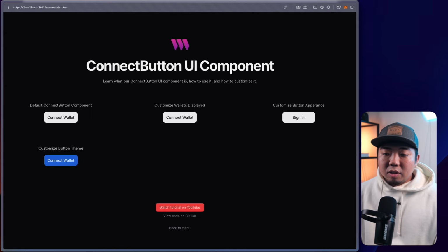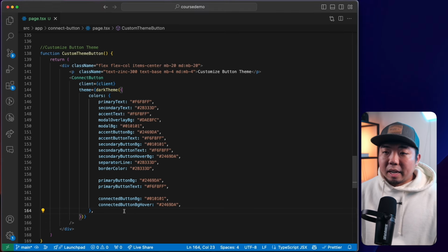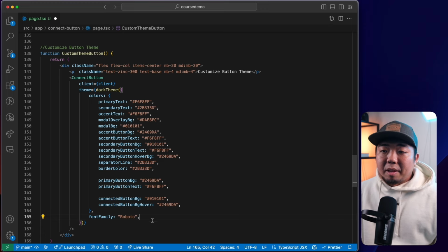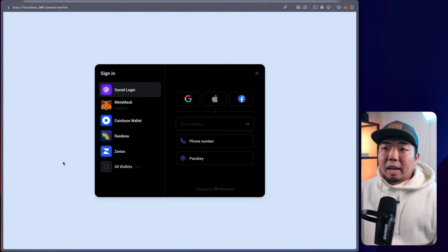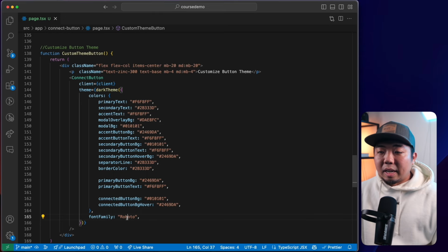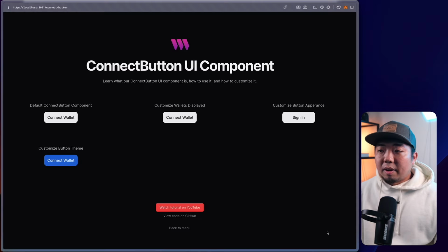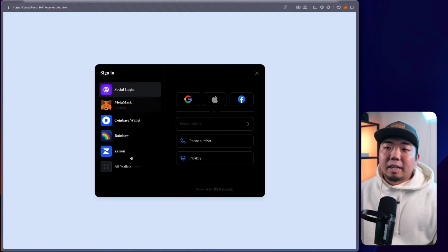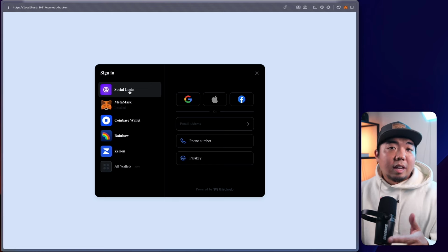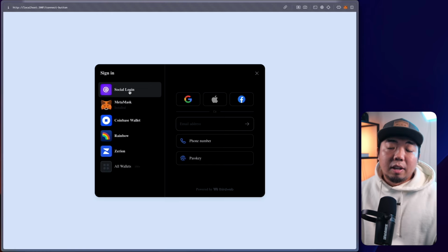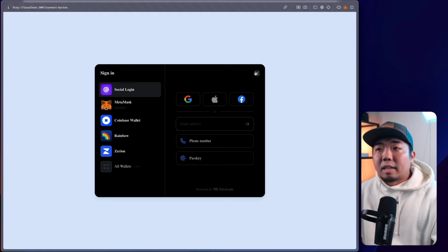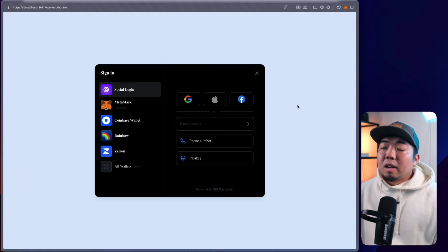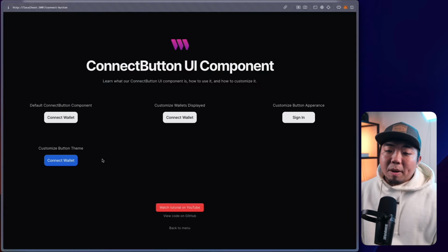Now, you can also change the font family. So if I come back here, I can just come down here and change font family. And down here, I can provide it with any font family that I want. So maybe we switch it to Roboto, save that. Come here, and you can see now that we have the Roboto font. Or I can come back here and I can just say serif, and now it is a serif font here. So again, you can change the font family to match the branding and everything of your application so that the ConnectButton UI component can seamlessly be added and implemented into your Web3 app.